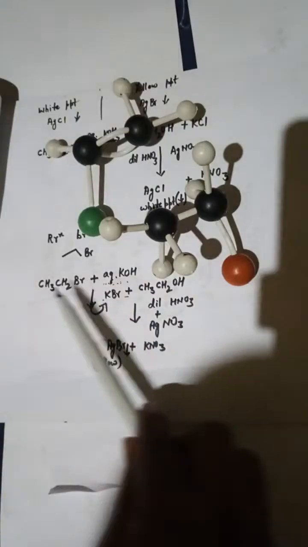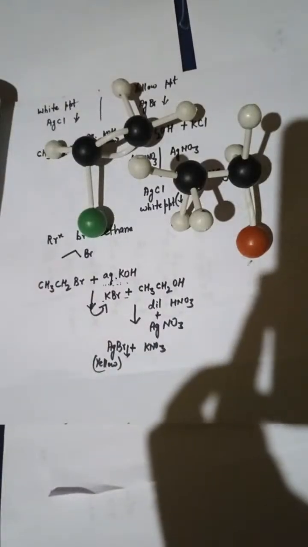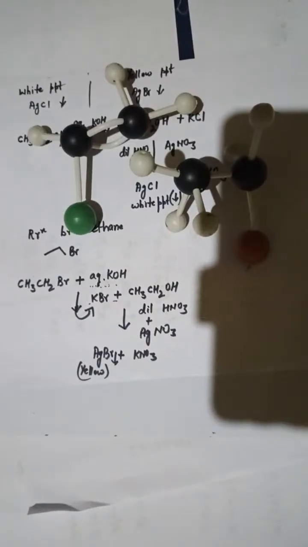So we have already seen that. This ethyl bromide is going to react with aqueous KOH. This will give you ethyl alcohol, and that is going to react further with dilute nitric acid and silver nitrate. Any problem? No? So it will not give you any kind of problem over here.